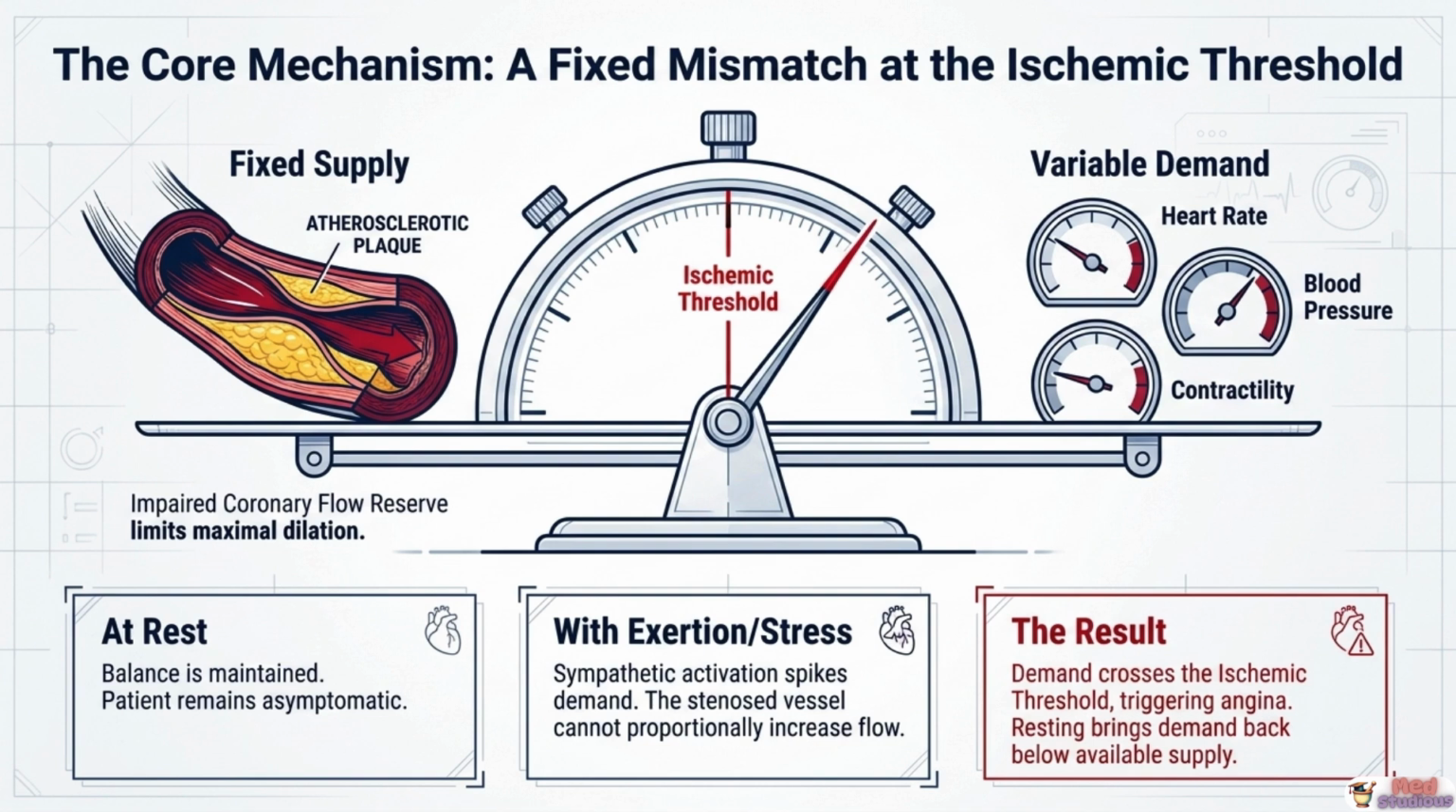At rest, this system maintains balance, since baseline demand sits comfortably below the limited but still adequate supply, and the patient remains entirely asymptomatic. But with exertion or emotional stress, sympathetic activation causes demand to spike sharply, and the stenosed vessel simply cannot increase flow proportionally to match it. The result is that demand crosses what's called the ischemic threshold, the precise point at which oxygen need exceeds oxygen delivery, and this triggers the characteristic anginal pain. Resting brings demand back down below the available supply, restoring balance, and explaining exactly why rest reliably relieves the pain within minutes.